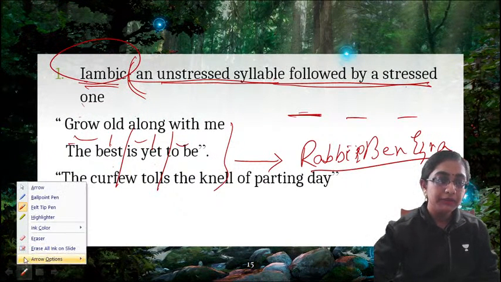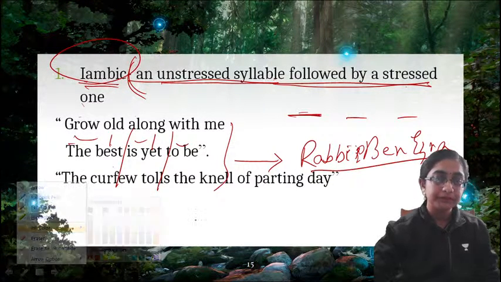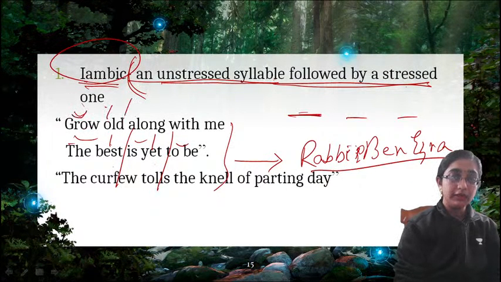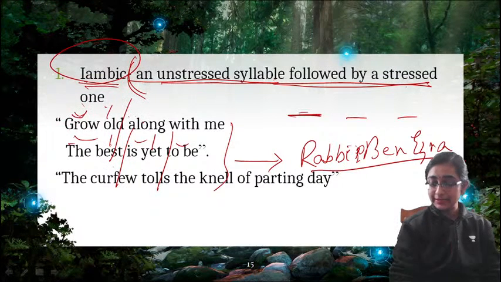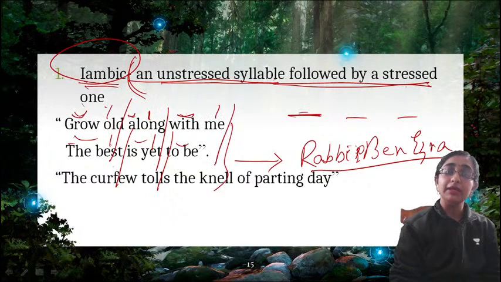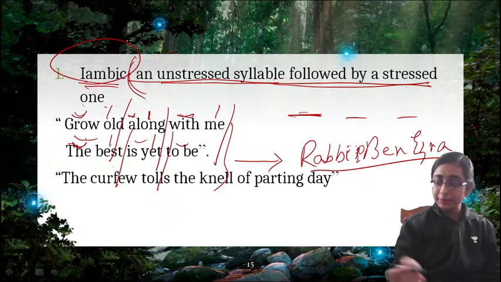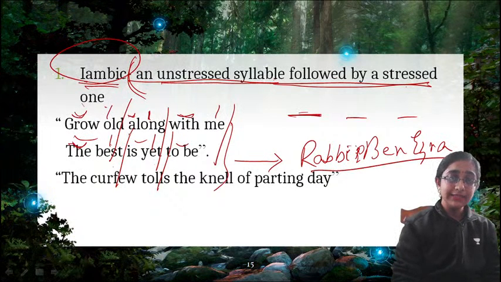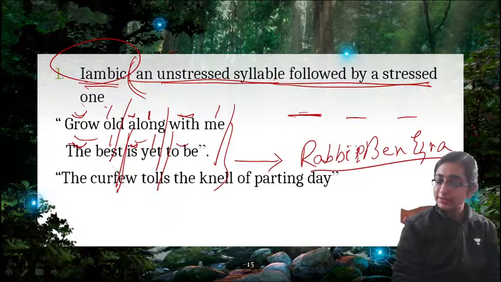Now how do we do the scansion? Grow old along with me. Grow is unstressed. Grow old along, disyllable. So a is unstressed, long is stressed. Along with me. The is unstressed because I have told you that articles are not stressed, right? So the best is also unstressed, article. Yet to, preposition, is also unstressed, be is stressed.